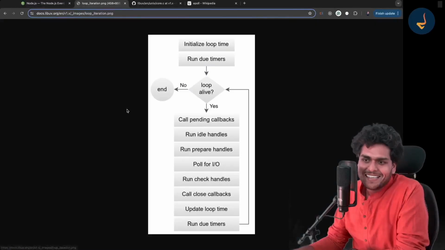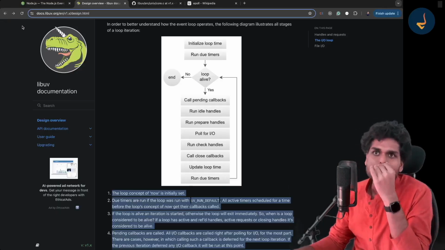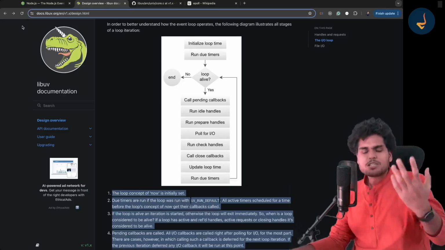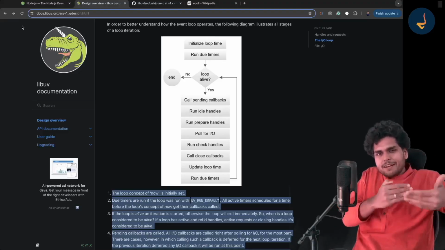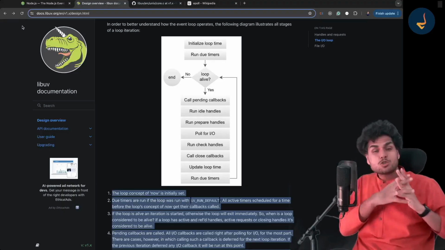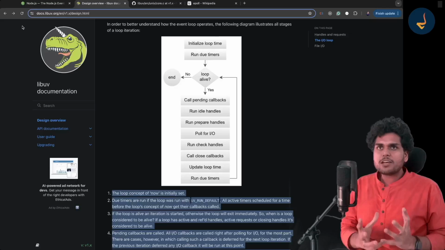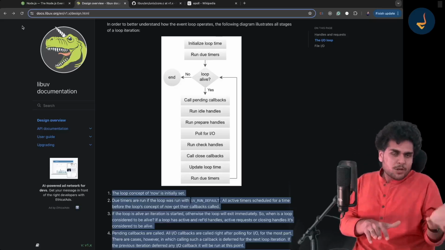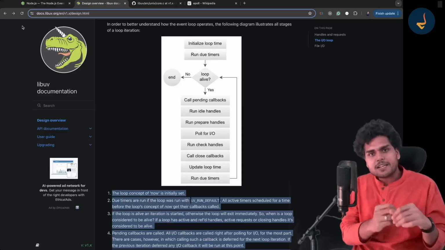Let me just dive deep. Sometimes, as a teacher, I get very confused about how much I should tell you, because if you go one level deeper, there is so much working inside that it becomes very complex. So I keep a balance: you should have in-depth knowledge, but it should not be so complex that you don't understand.